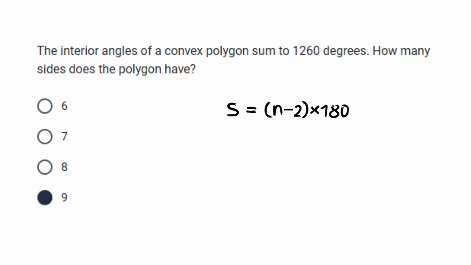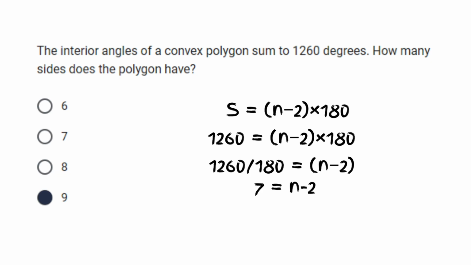So in this question, we are given the sum of the interior angles, which is 1260. Therefore, we should write the equation as follows: 1260 is equal to n minus 2 times 180. Now, the next thing that we should do is to combine like terms. With that, we will be transposing 180 beside 1260, which now gives you 1260 over 180 is equal to n minus 2.